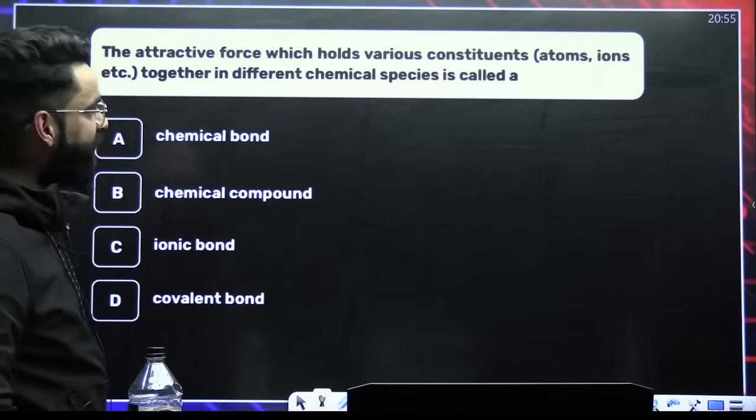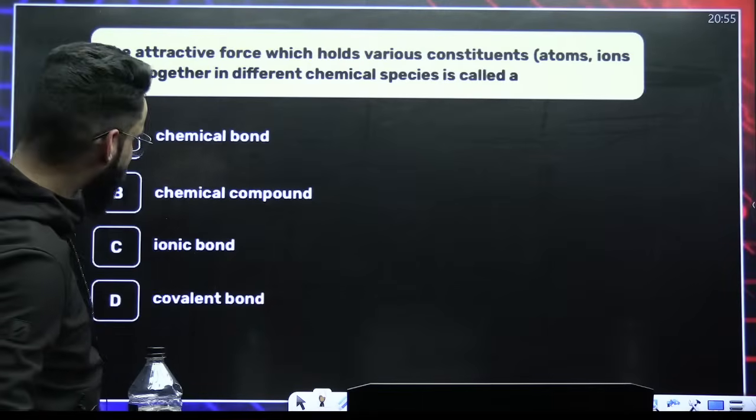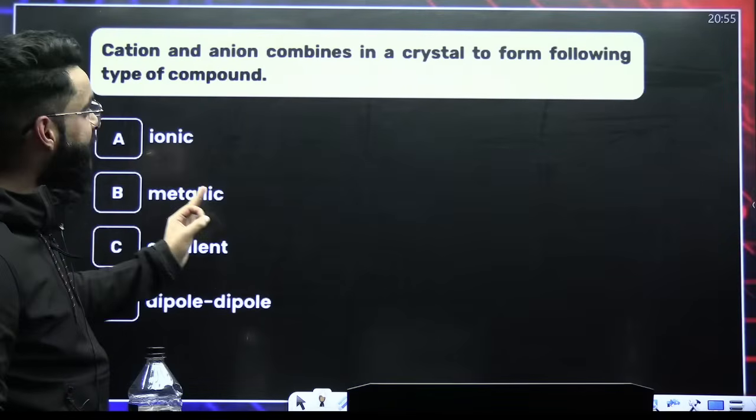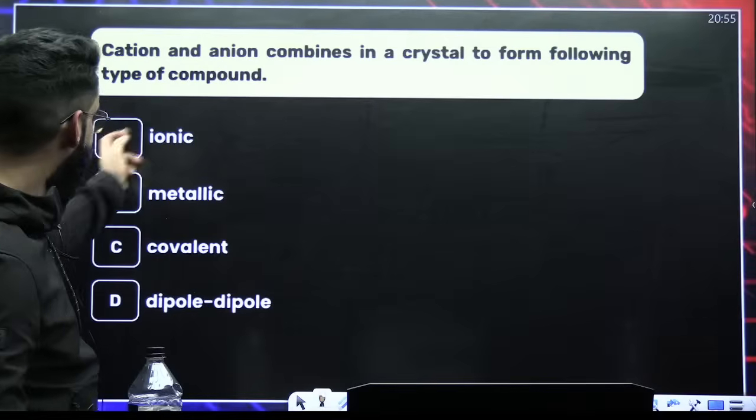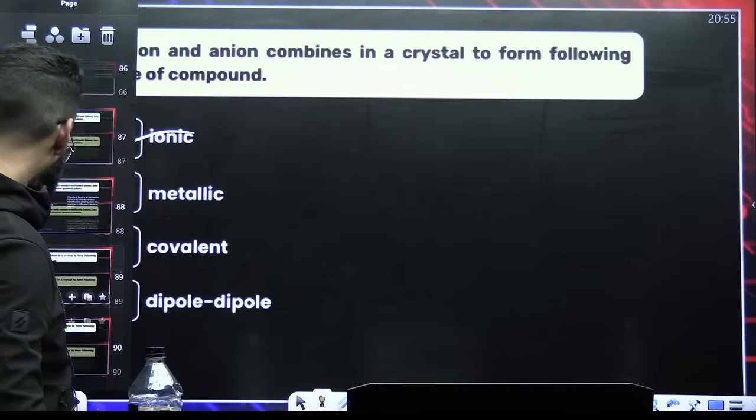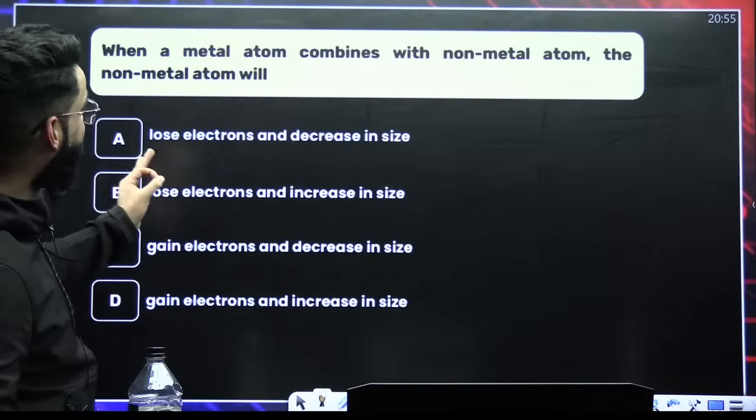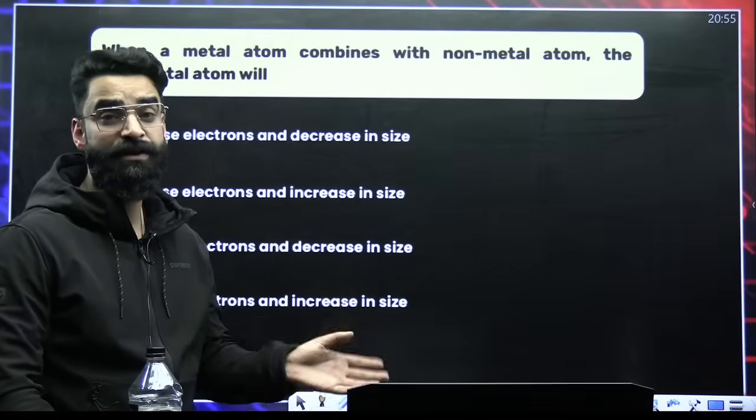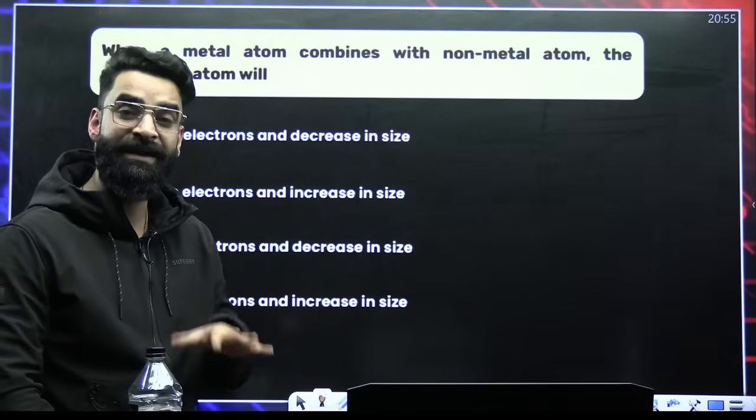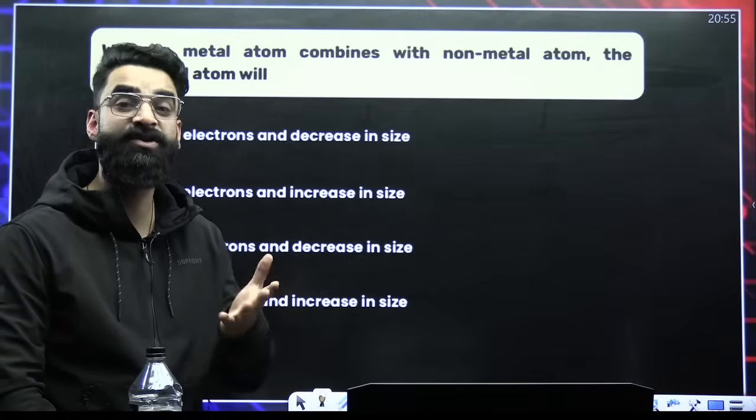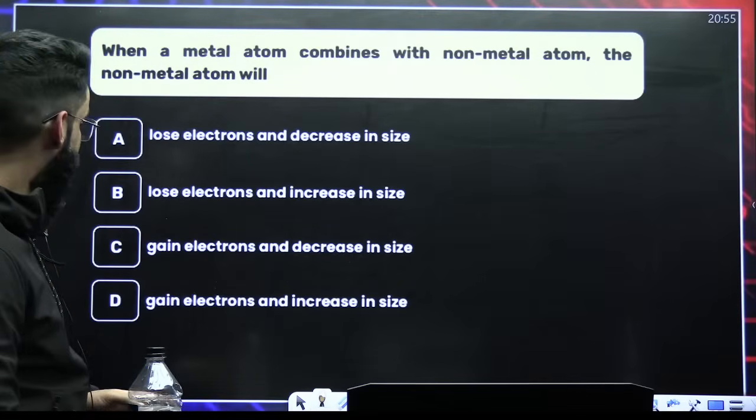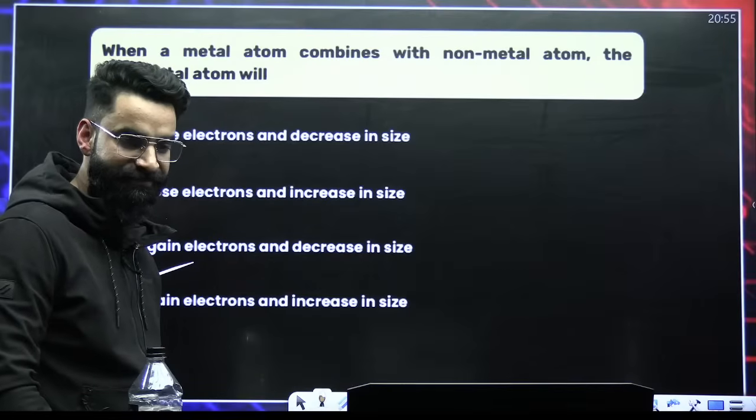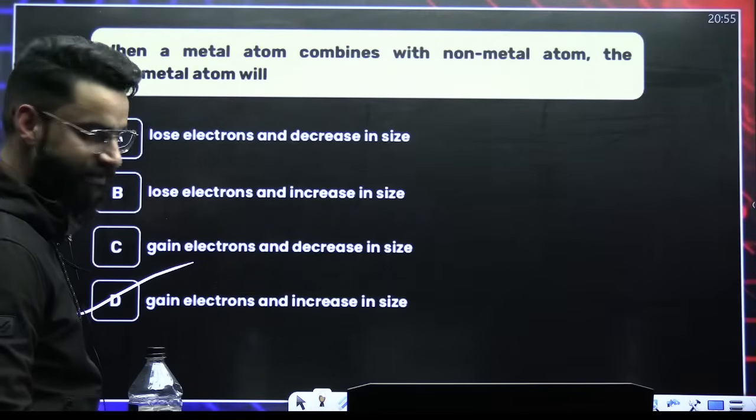Yeah? The force of attraction that holds various constituents together in a molecule is what you call as chemical bond. Cation and anion combine in a crystal to form the ionic bond. When a metal atom combines with non-metal atom, what happens? Metal atom loses electrons, non-metal atom gains electron. When non-metal atom gains electron, it gets converted into anion. And the size of anion is more than that of the parent atom, right? So it gains electron and increases in size.